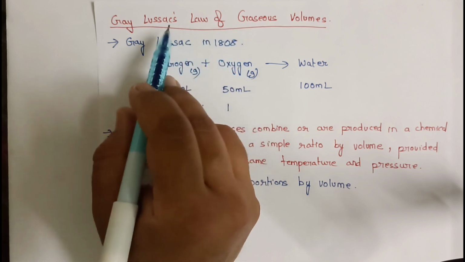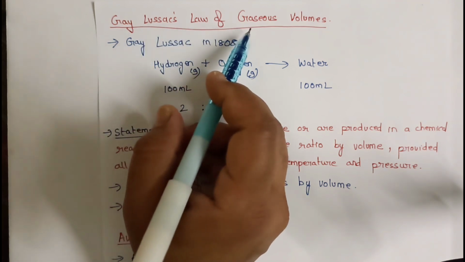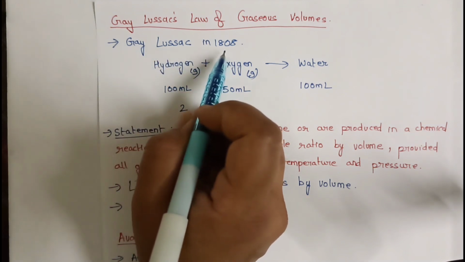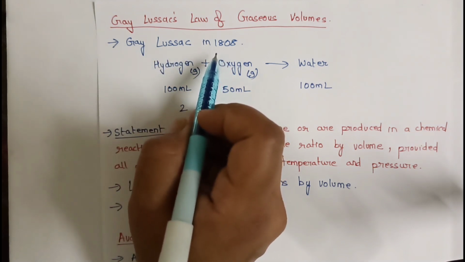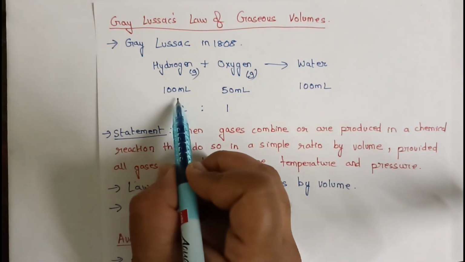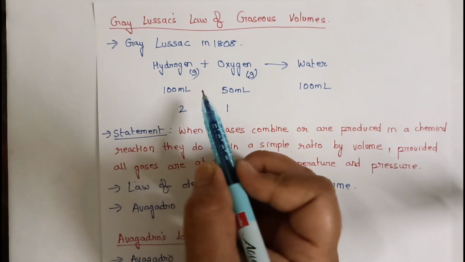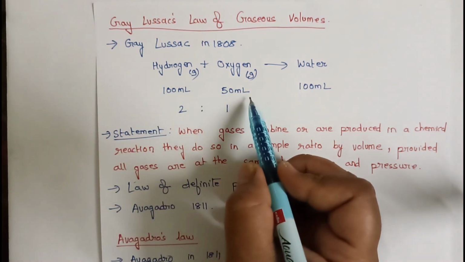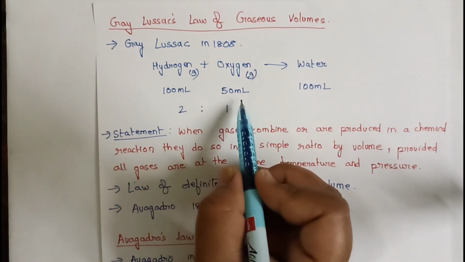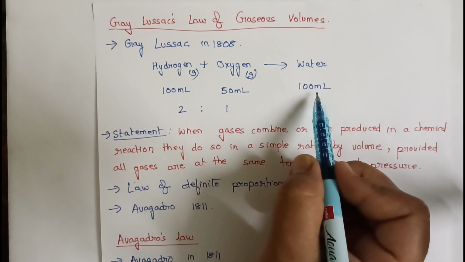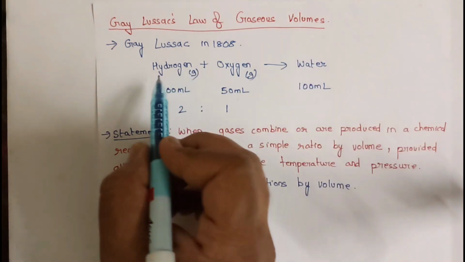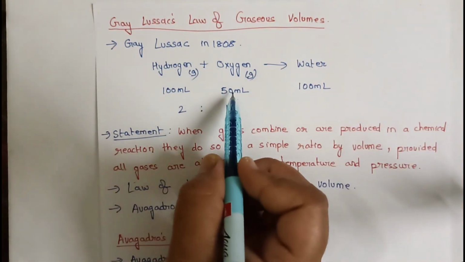As the name suggests, this Gay-Lussac's law of gaseous volumes was proposed by the scientist Gay-Lussac in the year 1808. He performed an experiment to propose the law. What did he do? He combined 100 ml of hydrogen with 50 ml of oxygen. When he combined 100 ml of hydrogen with 50 ml of oxygen, he got 100 ml of water. Remember student, as this is a law of gaseous volumes, the combining elements are all in the gaseous state.